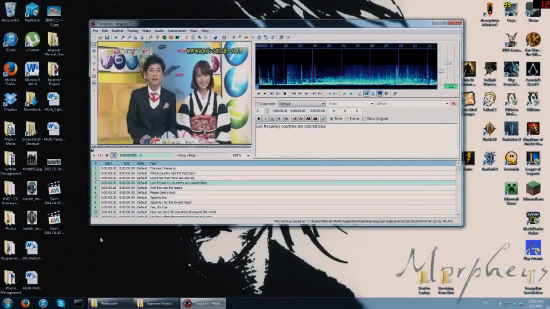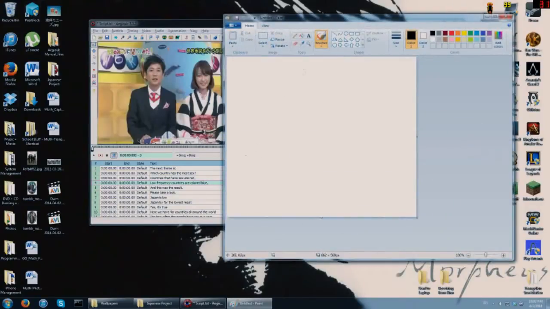Okay, let me just check something real quick. It did not save when I restarted my computer.